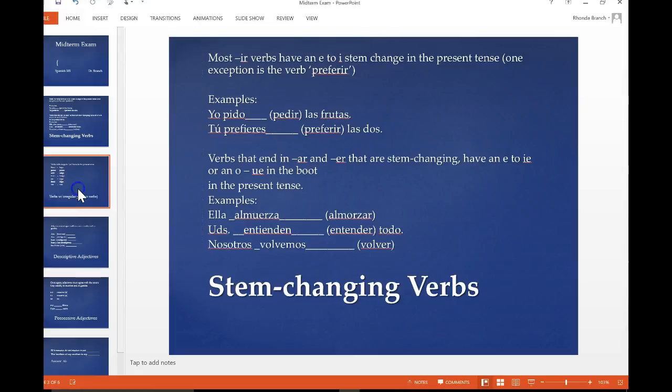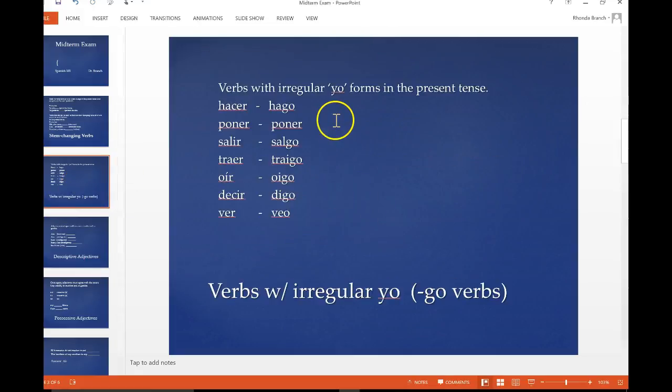Let's see, let's move right along. We can't make this too long. Okay, verbs with yo form. If you see on the exam, it just states to fill in the blanks or provide the correct present tense form of the verb. If you see hacer, poner, salir, traer, oír, decir, ver, these are verbs with irregular yo forms. In other words, first person singular has those forms. If you do not have yo, it's pretty much simply a regular verb. Only if you have yo are you going to have that irregular form.